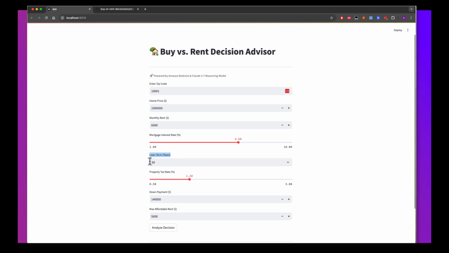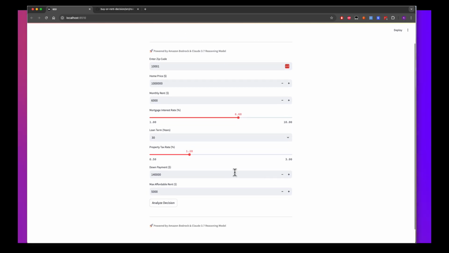Thereafter, you're looking at how the loan term looks like for you. So it will be 15-year or 30-year, and you can include others like 10-year and 7-year as well, but just for this demo I will be showcasing 15 and 30-year, and thereafter you will be providing the property tax. And this is where it gets interesting.